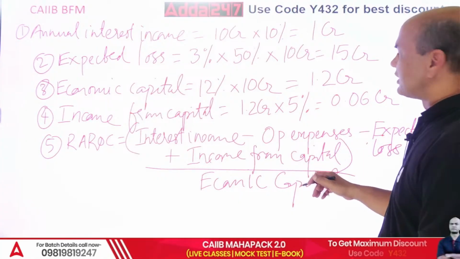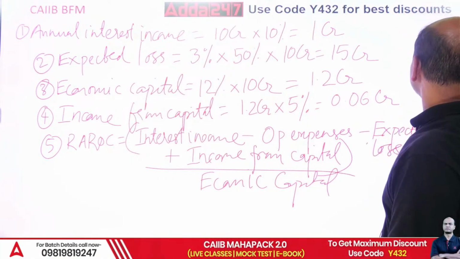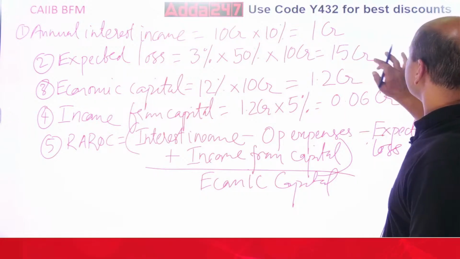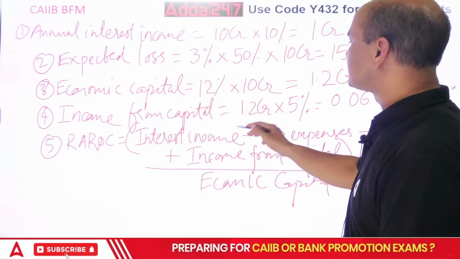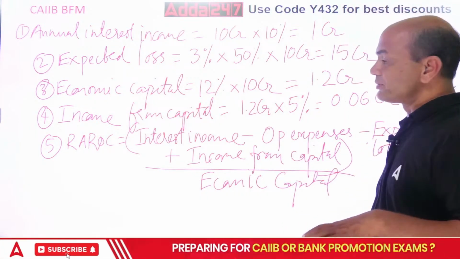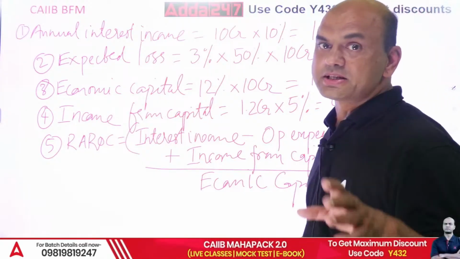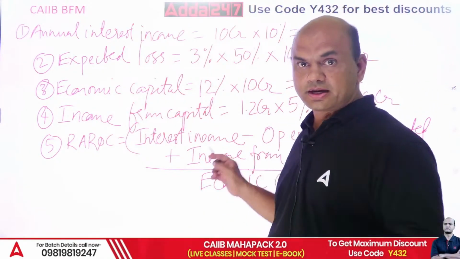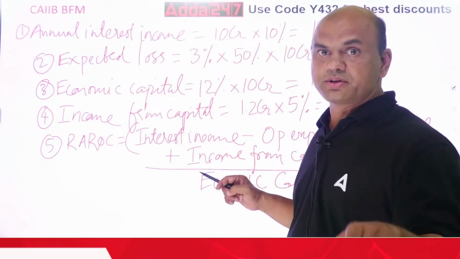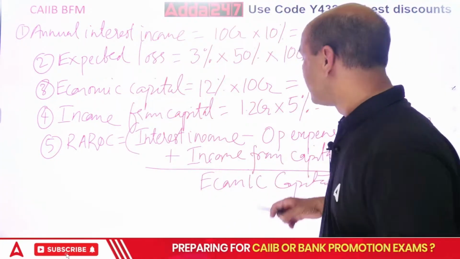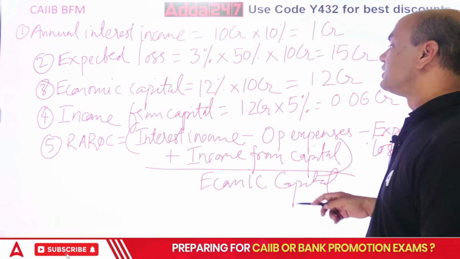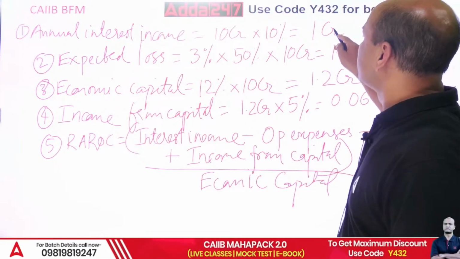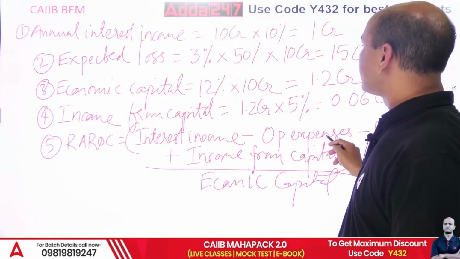Now we have to solve the second part. So this RAROC equals to interest income. Write down all the income. See, write this down because I will be changing the slide now. Write this down everyone. Pause the video, write this down. Okay. I will be changing the slide now. So interest income. What is the interest income? 1 CR. Minus operating expenses.